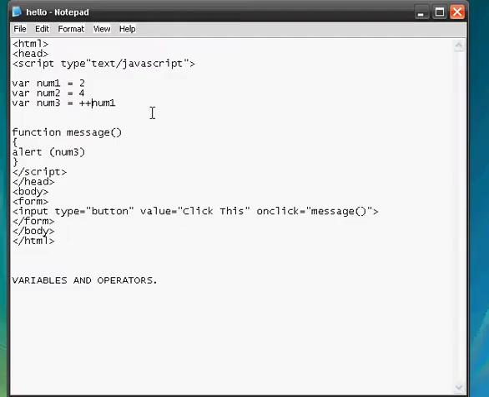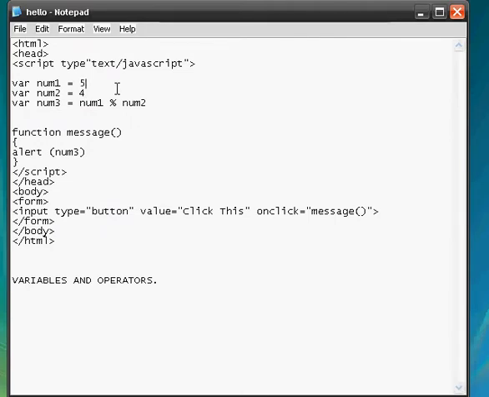Okay, now I'll show you modulus. This one is confusing, but it's not too hard to explain. I'll try my best. So let's say we have num1 and we do a modulus, which is the percentage sign, of num2. What it'll do is it will take 2, it will divide it by 4, and it'll give the remainder, which is the remaining number. I have no idea because I'm not good with negatives, but let's just change these numbers up a bit.